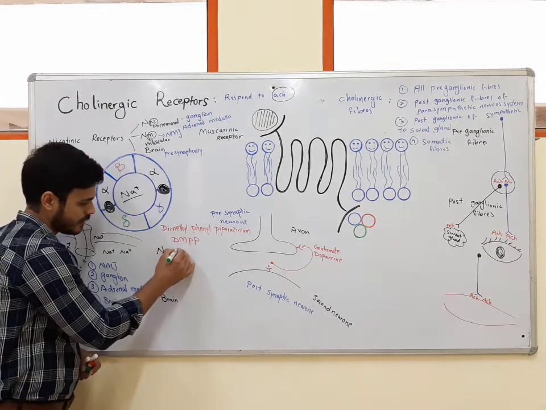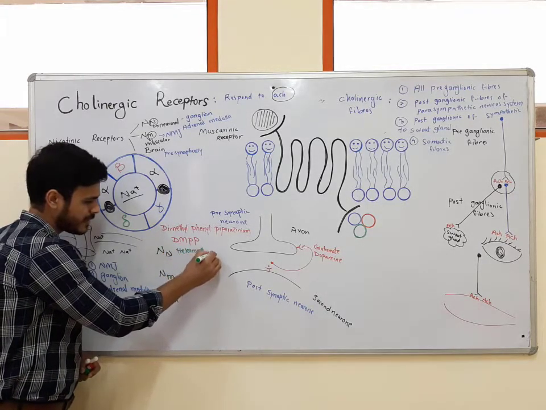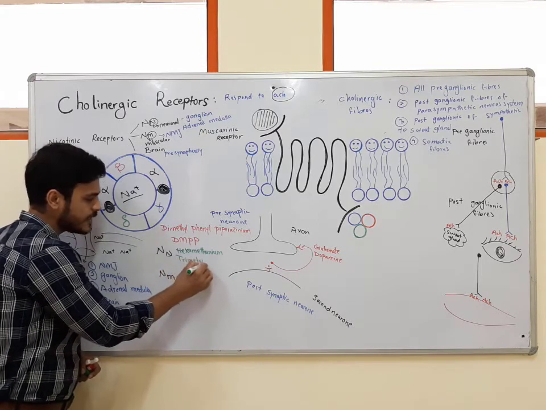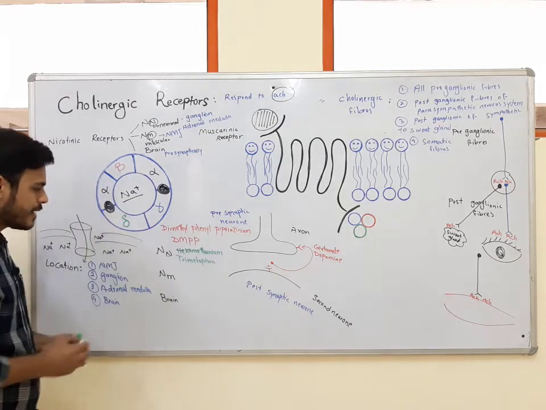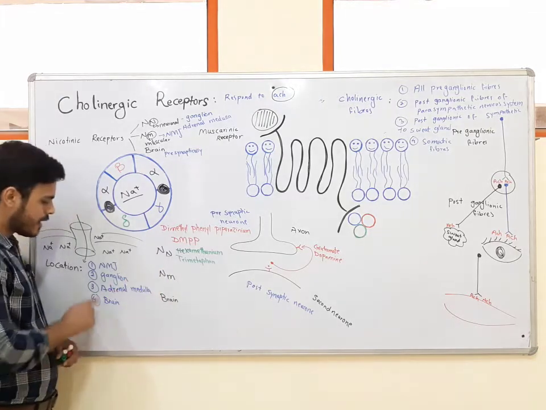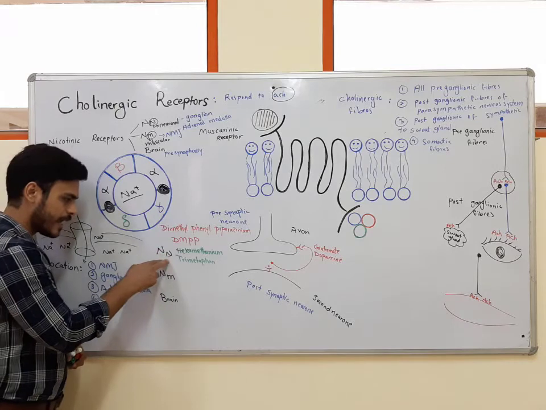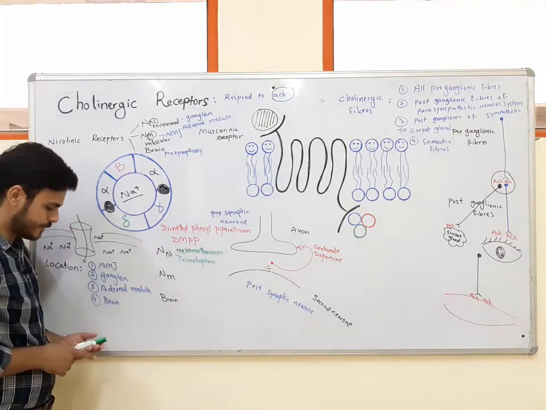These are hexamethonium and trimethaphan. These two drugs are ganglion blockers. Do you remember I told you that the NN subtype is located on the ganglion? These two drugs can block the NN subtype, and we call them ganglion blockers.